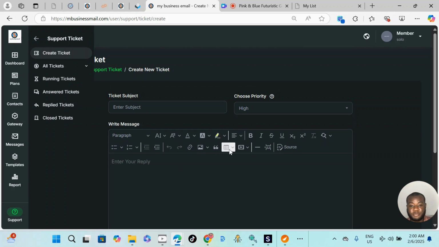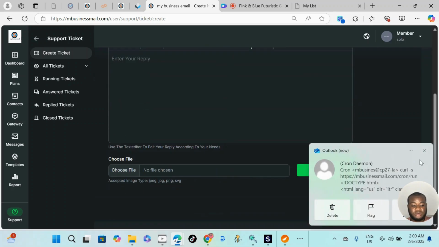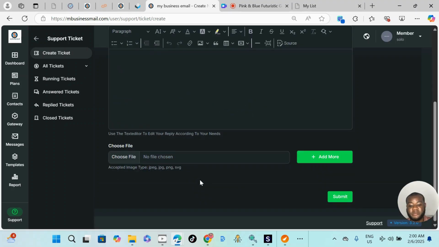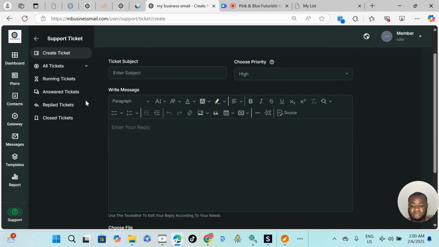We can customize the price for you and sell it to you. You can also upload a screenshot if you have any payment screenshot, if you don't want to go manual. This also works perfectly if you make any payment manually and it is not approved fast. You can submit tickets, click support and create tickets. Write to us here, include your problems, and we're also going to respond to you, solving your problem fast.